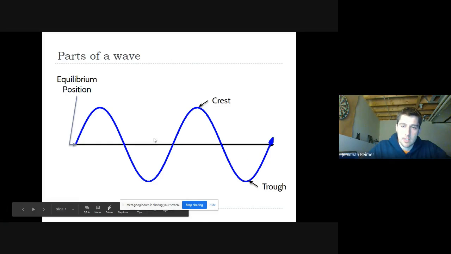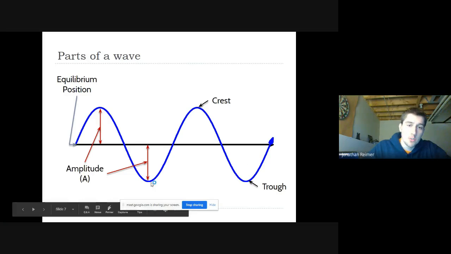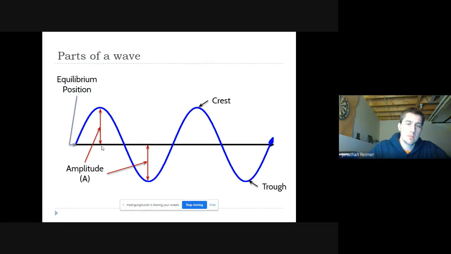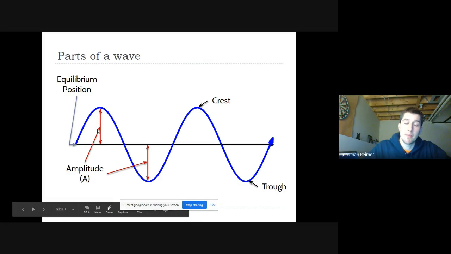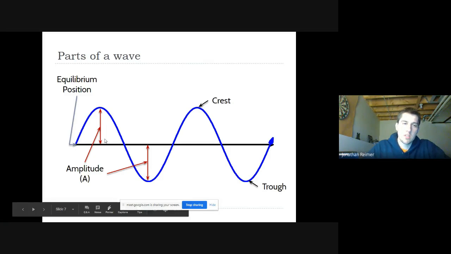Halfway between the crest and the trough, that's where the equilibrium position should go. Okay? It is halfway, which means from the crest to the equilibrium position or from the trough to the equilibrium position is the amplitude. Okay? Now it's important, if you go from crest to trough, that's 2 amplitudes, right? So the amplitude of the wave is from the equilibrium to the crest or the equilibrium to the trough. But generally, I just go with this one.